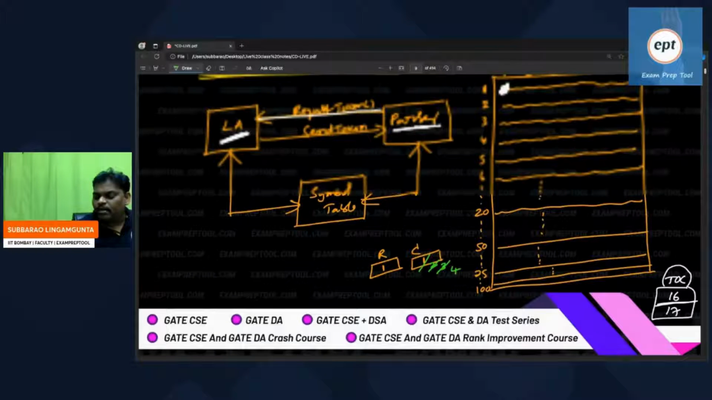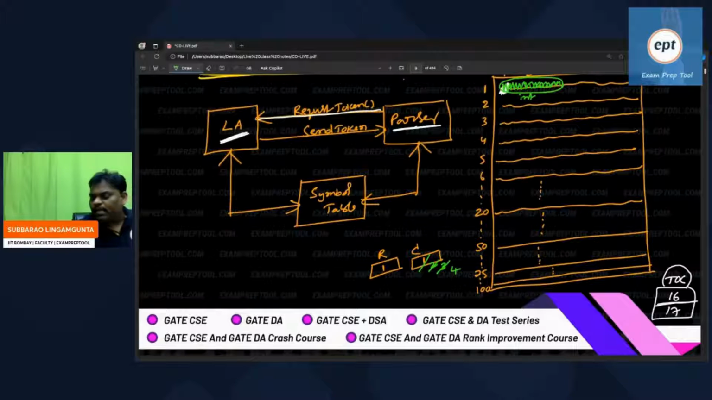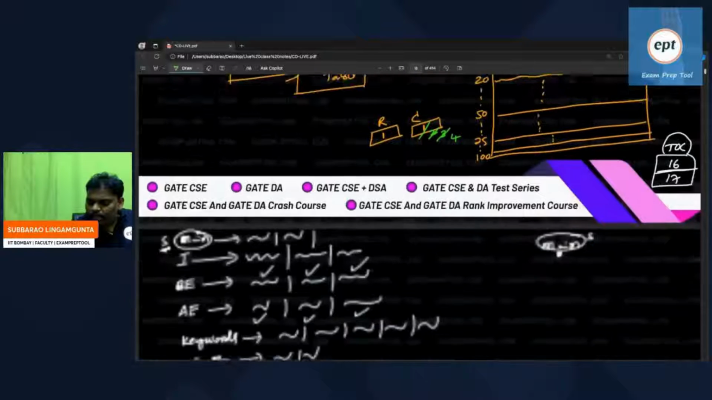The parser is asking, hello lexical analyzer, can you give the next token? The lexical analyzer does some work, and he says that the token is int, which is a data type. Whenever he says the token is int, which is a data type, immediately see what the parser will do.